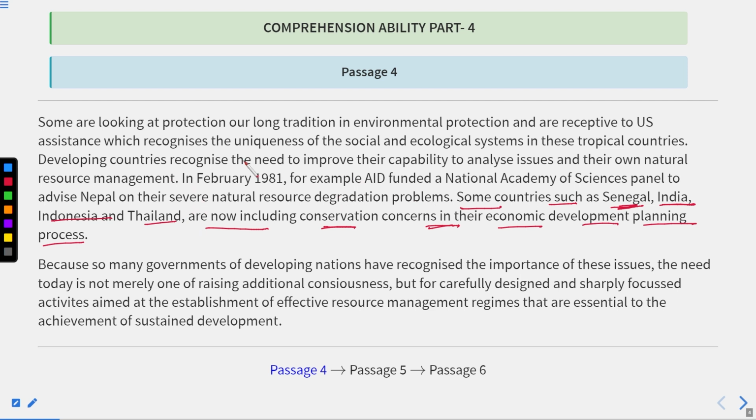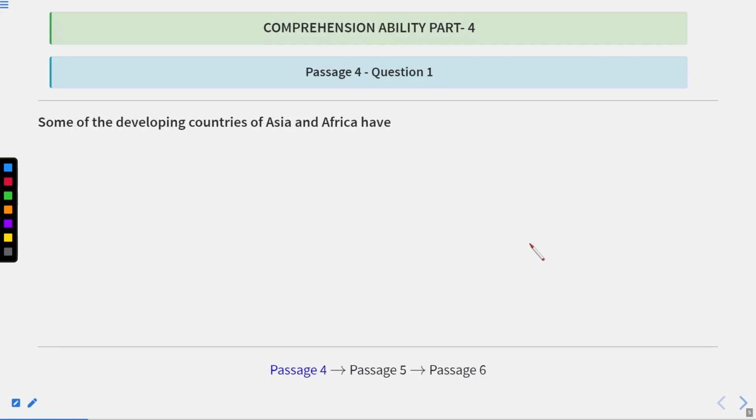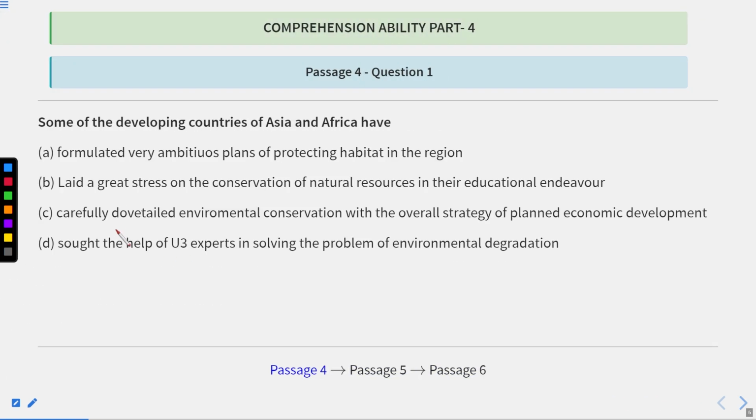Also, let us read a few lines before. It is written in February 1981, for example, it funded a National Academy of Sciences panel to advise Nepal on their severe natural resource degradation problems. But here it is written that countries such as India and Indonesia are now including conservation concerns in their economic development planning process. Now let us get back to the question. So it is written, Asia and Africa have, so it is written carefully